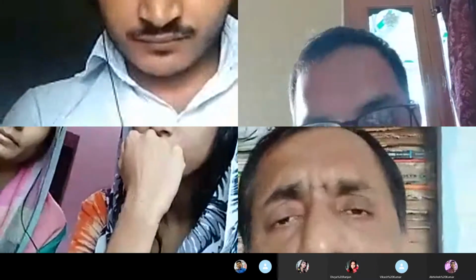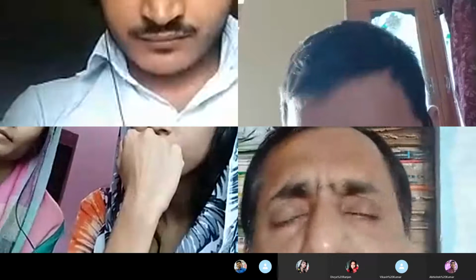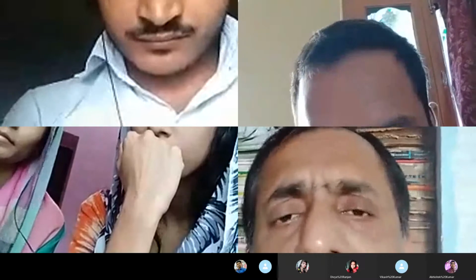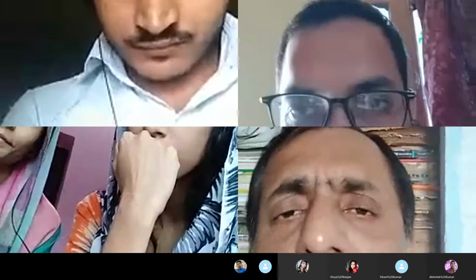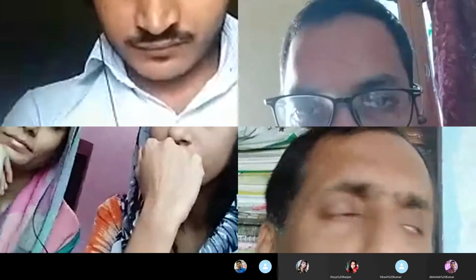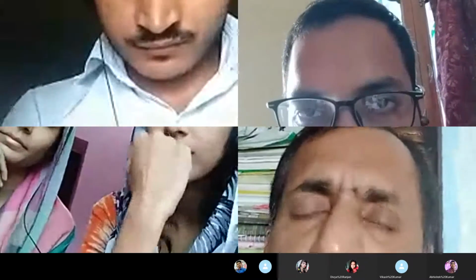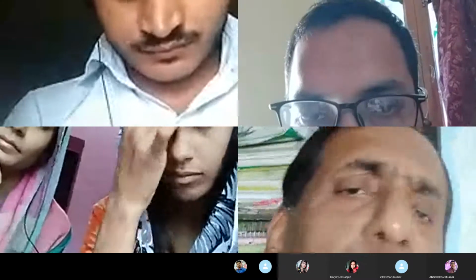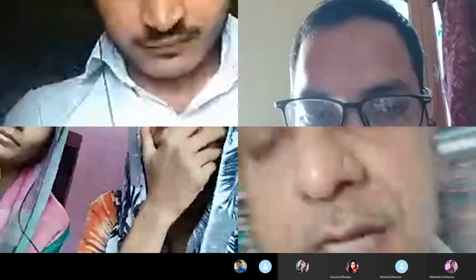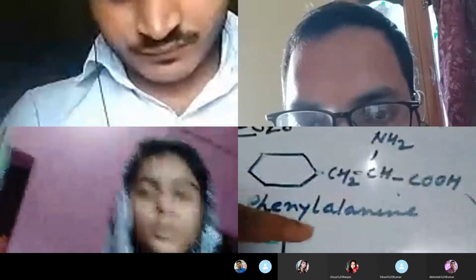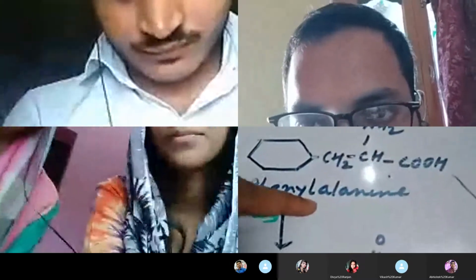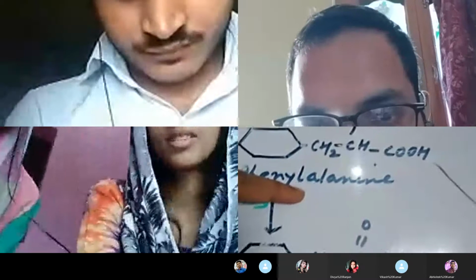So now we have to see the metabolic pathway, that is, the biochemical pathway of degradation of the phenylalanine amino acid. I have written the various biochemical steps on the whiteboard, and now look at those steps written on the whiteboard here. This is the phenylalanine. Is the whiteboard visible, Shashank? Yes, sir.